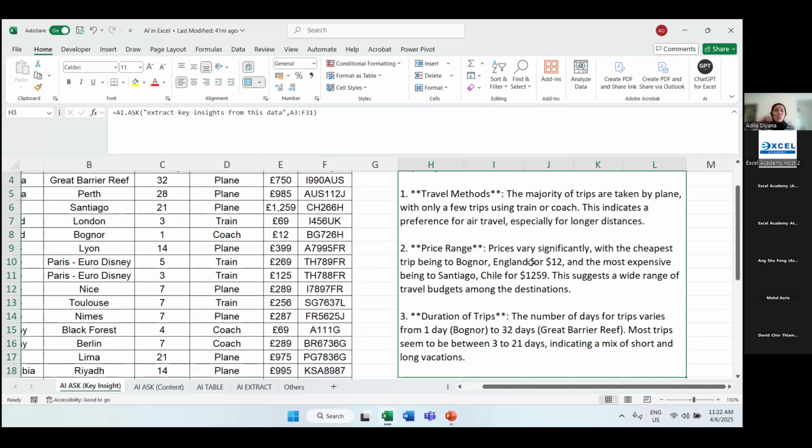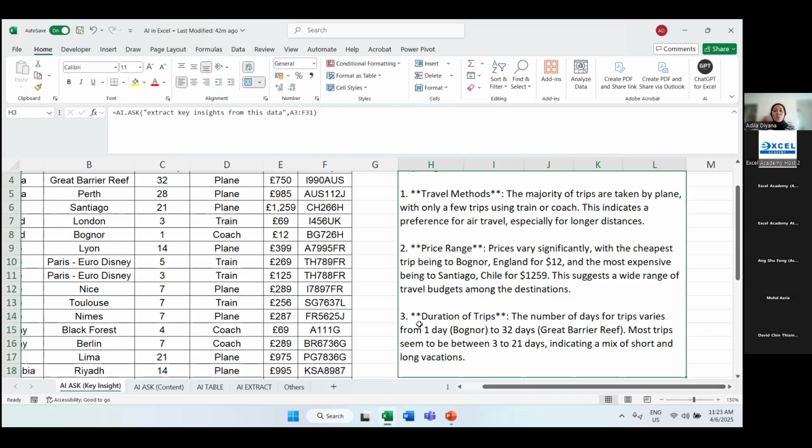Second, price range. ChatGPT mentioned here that prices vary significantly, with the cheapest trip being to Bognor, England for $12 and the most expensive being to Santiago, Chile for $1259. This suggests a wide range of travel budgets among the destinations.